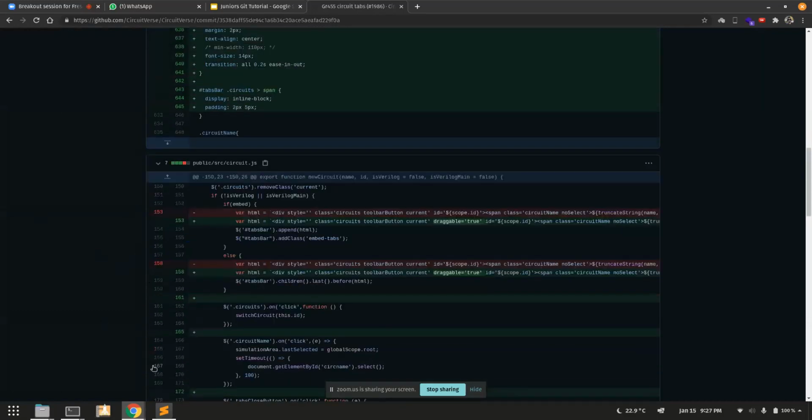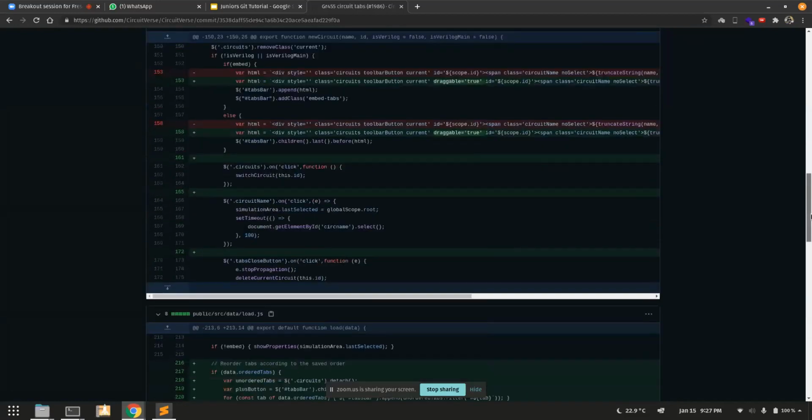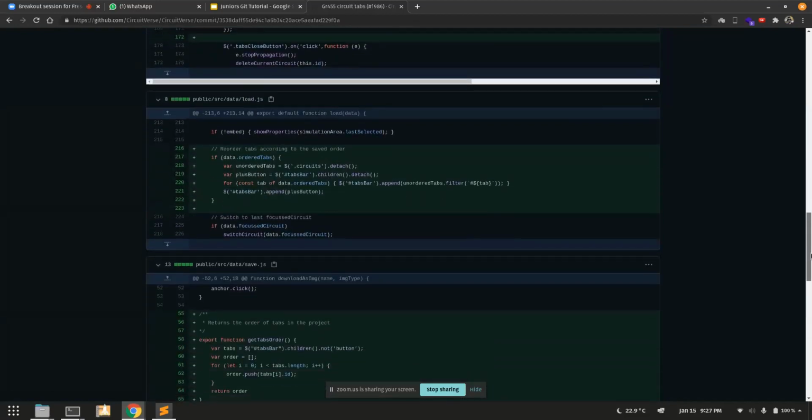Commit does not store the entirety of files. The commit does not store these entire files. Like circuit.js, this entire file is not stored in the commit. A commit only stores what was removed and what was added. That's it.